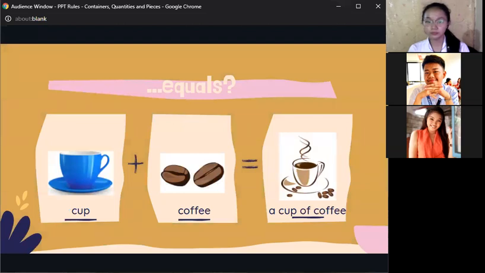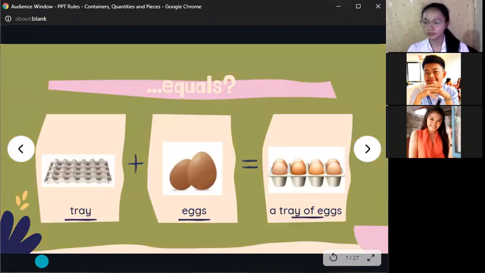Anyone? Ma'am, the first one I think is a container with an uncountable noun, which is the coffee inside it. While the second set is still a container, but we can count the noun in that container, since it's eggs, a tray of eggs. Very good, Ron. That's a very keen observation. Okay, now I'm gonna flash another set of pictures, okay?